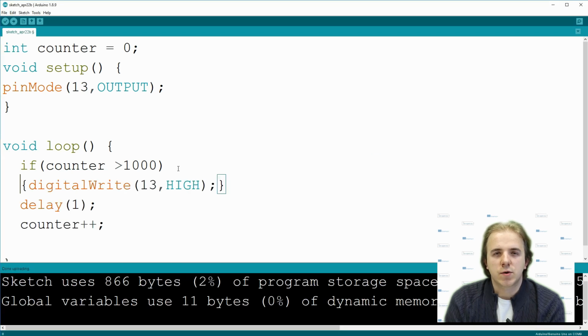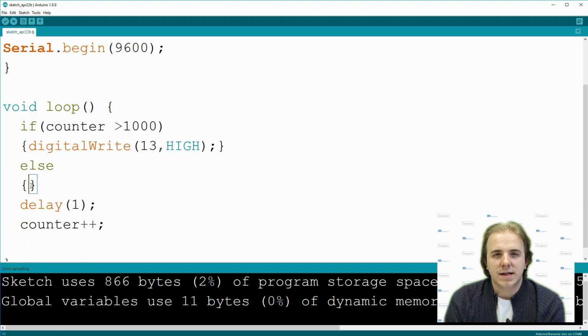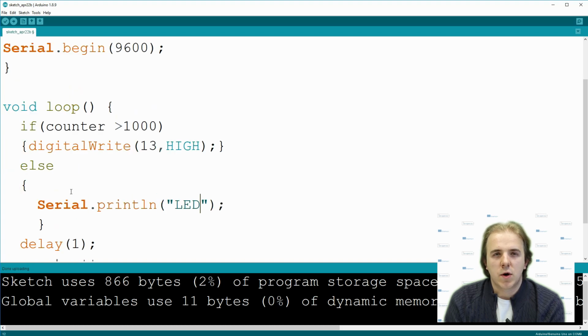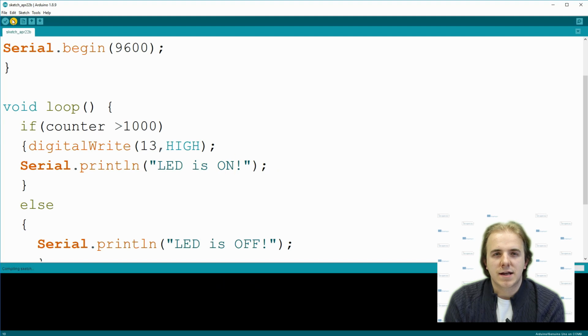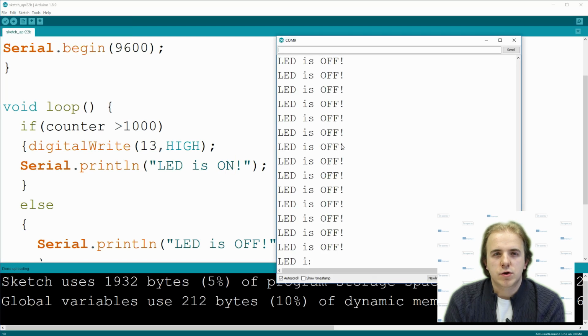If we want to execute code while condition is false, we add else keyword after if brackets and another pair of brackets after else, where the executable code will be written. As an example, we will add code that shows on serial monitor LED state. After uploading your code, you should see that text changes from off to on when LED turns on.